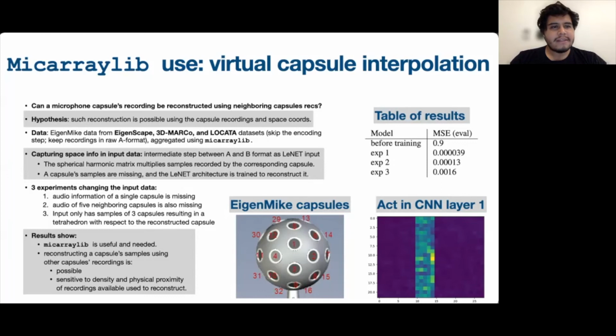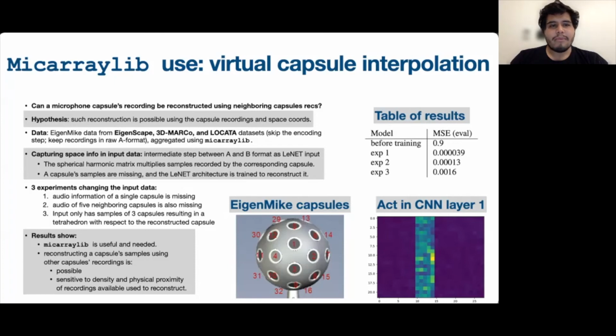To capture the space information in these recordings, we decided to use an intermediate step between the A and the B format as input to a Linnet architecture. We still compute the spherical harmonics matrix, but we multiply the samples recorded by the corresponding capsule with these coefficients, without doing the linear combination that would be necessary to do the encoding. In that way, what we have is a matrix where the samples for each capsule multiply the coefficients of the spherical harmonics.